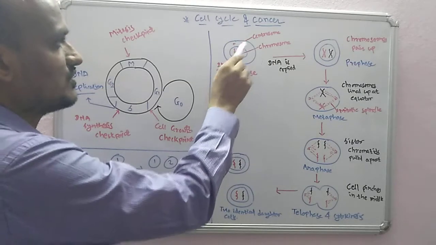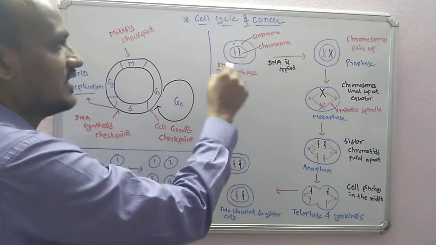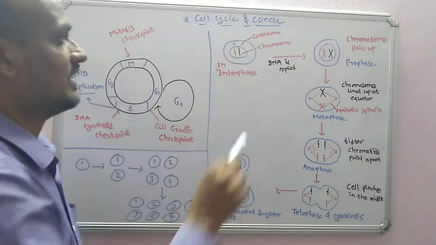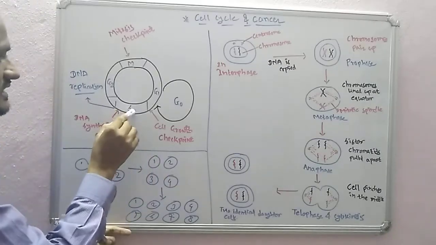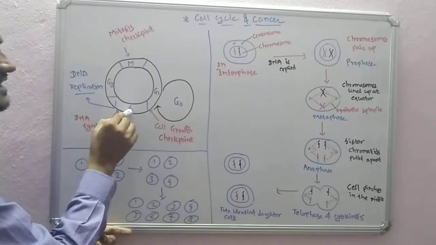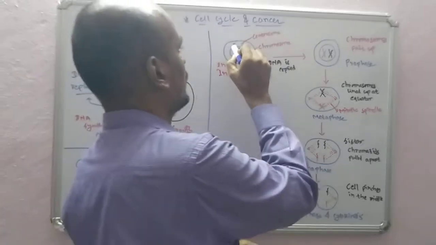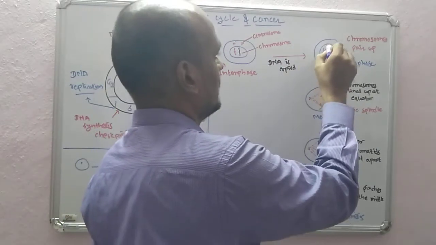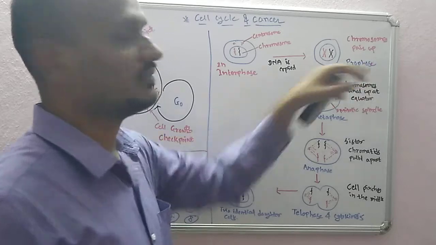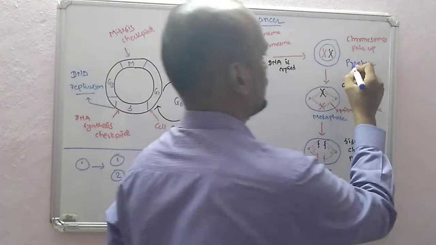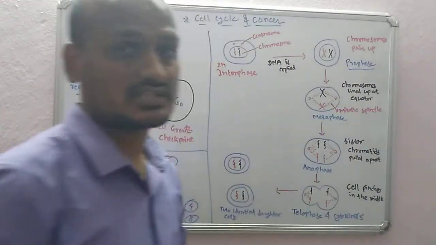So we have chromosome here, centrosome, and this is basically our cell. So what happened? DNA has to be copied. Once DNA replication occurs in the synthesis phase, these chromosomes become like this, the paired chromosome. So chromosomes pair up at the prophase stage. We call this the prophase stage.